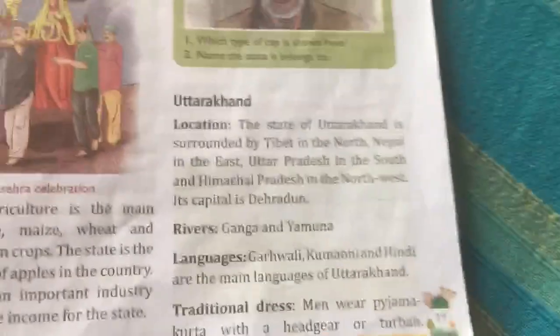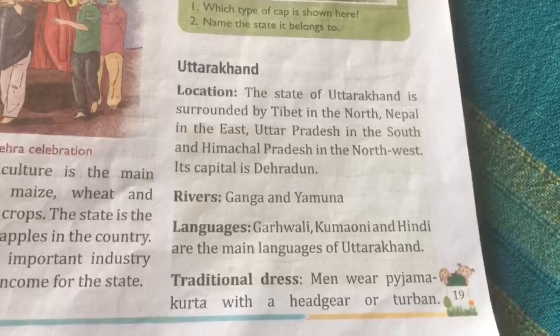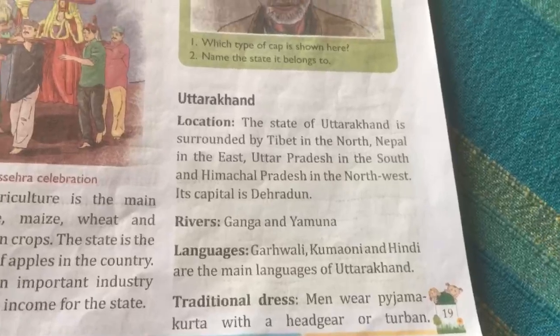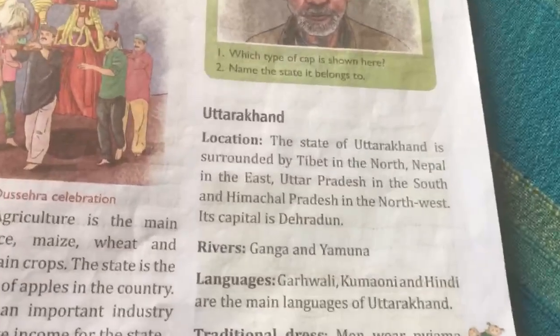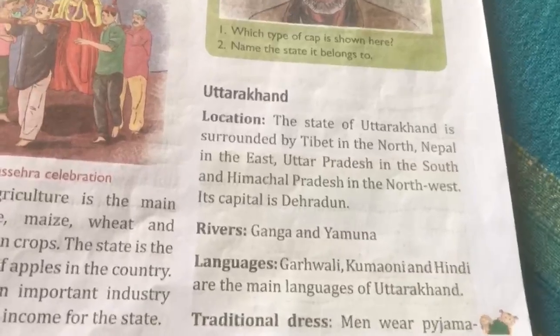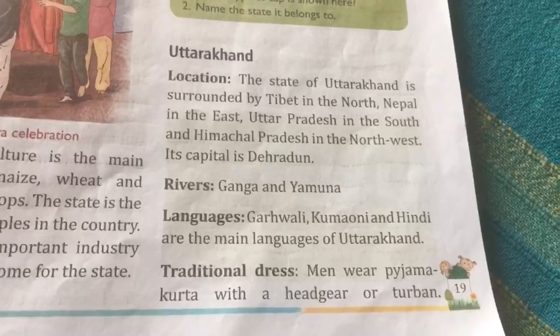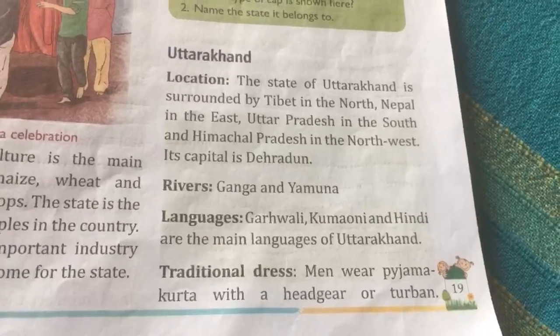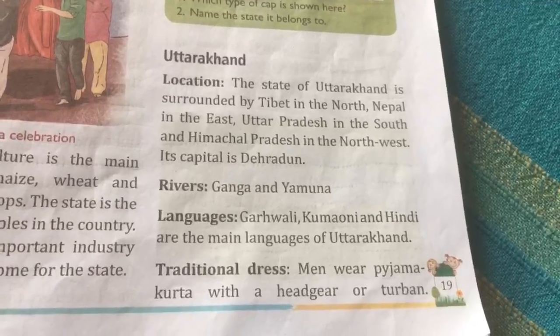Okay, next we go to Uttarakhand. Where is it located? The state of Uttarakhand is surrounded by Tibet in the north, Nepal in the east, Uttar Pradesh in the south, and Himachal Pradesh in the northwest. Its capital is Dehradun. The rivers are Ganga and Yamuna. Languages: Garhwali, Kumaoni, and Hindi are the main languages.